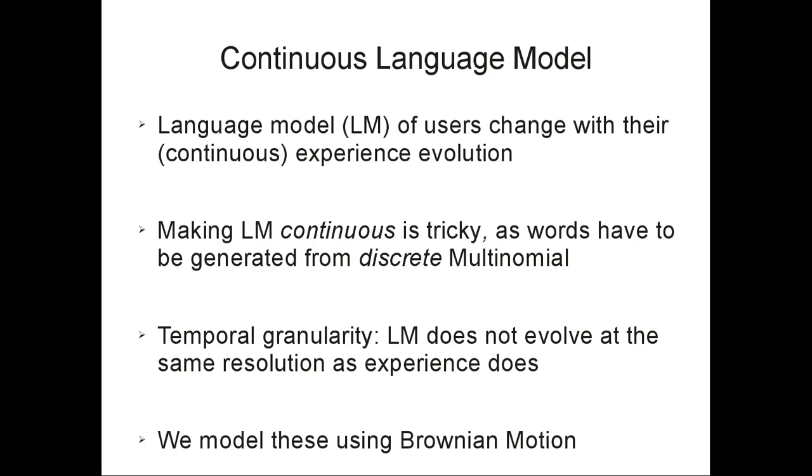We propose an approach using Brownian motion where we merge these two distributions smoothly and continuously over time, where we take into consideration that the temporal resolution at which experience and the language model evolve are not the same.